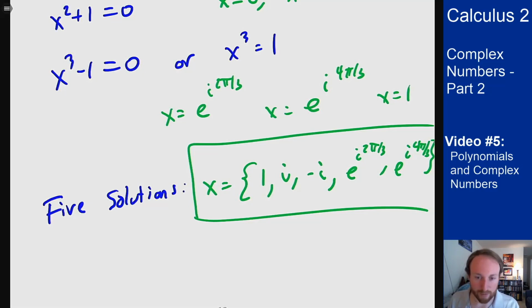In this case, I didn't have any repeated solutions. But I will always get 5 solutions because of the 5th degree polynomial. And that's why we care so much about complex numbers, because they let us say this fact. They let us always say we're always going to have the right number of solutions because the complex numbers give us the space we need to always find all the solutions.